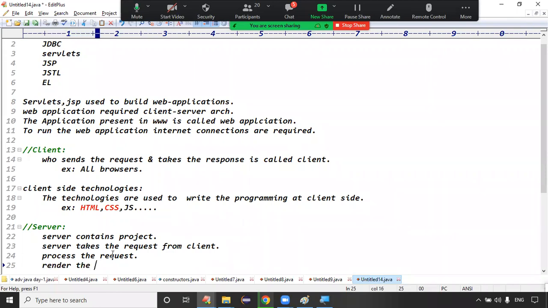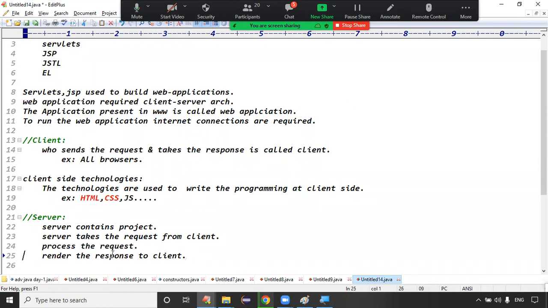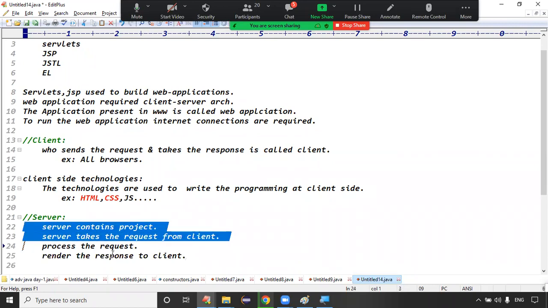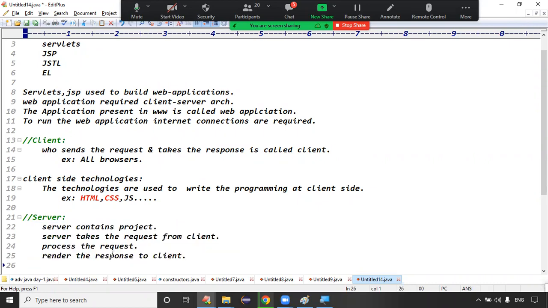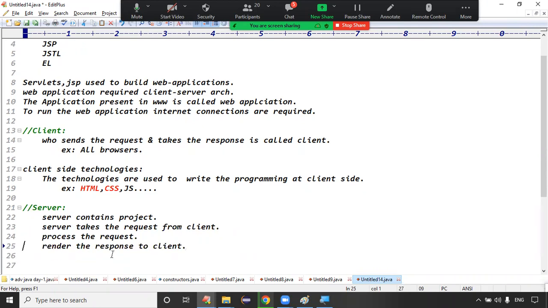That's it, guys. Server contains the project, takes the request from the client, processes the request, and renders the response to the client. You got the point, right?